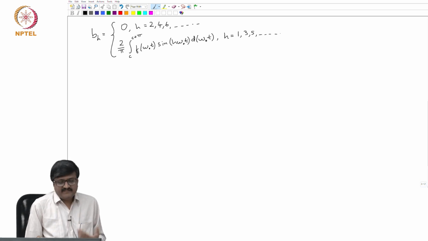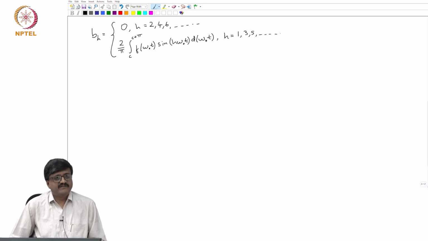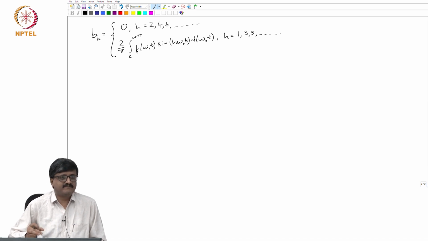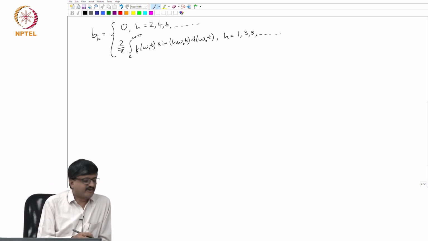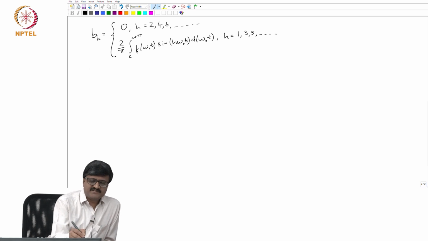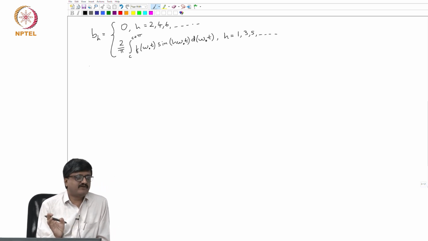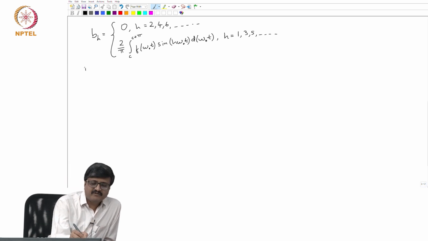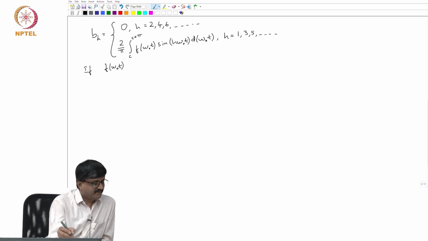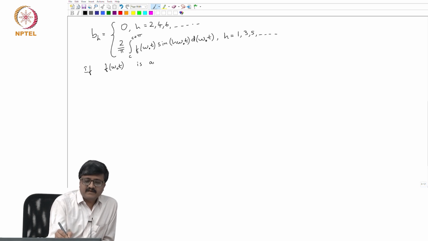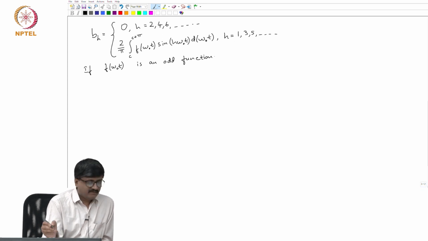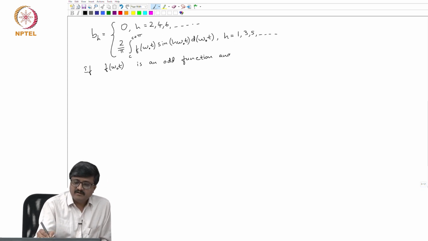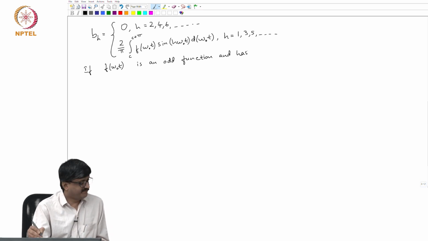Now, there is a further simplification possible if the function possesses what is known as quarter wave symmetry. Before going to a general definition of quarter wave symmetry, we will take some special cases. Suppose I have a combination of odd and half wave symmetry, or even and half wave symmetry, then what happens? So, if f of omega_o t is an odd function and also has half wave symmetry,